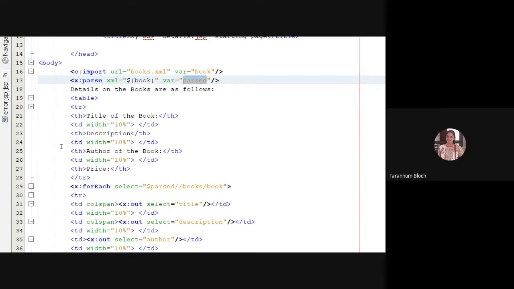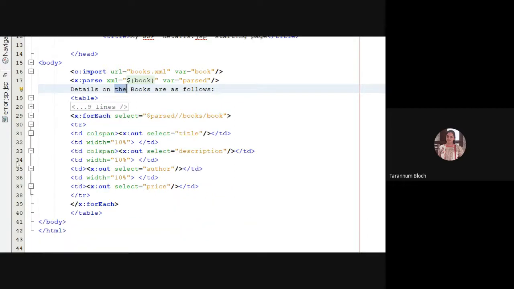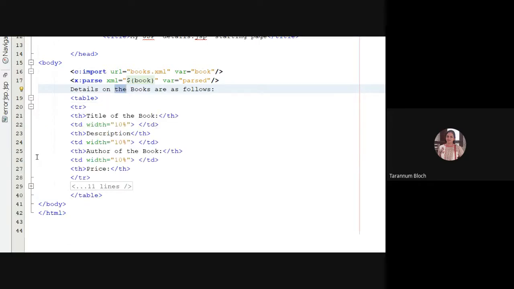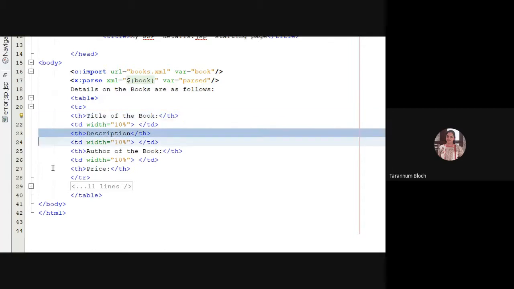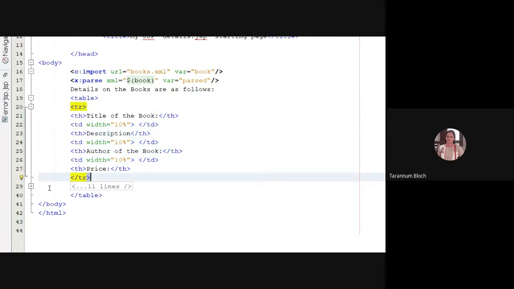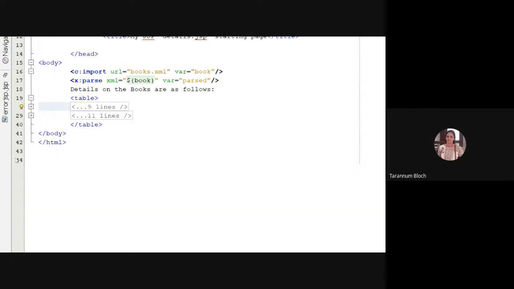And now I'm printing. I say the details on the books are as follows. My books.xml is being printed over here as table content. The table is HTML. In that I'm taking the first row and giving the headings: title of the book, description, author of the book, and price. Right? Now, we don't know how many records there are. It could be 220 or 200.